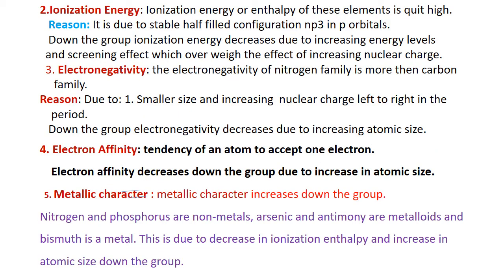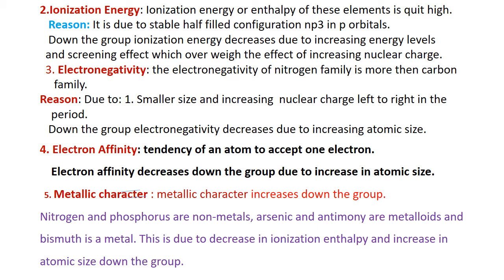Ionization energy. It is the amount of energy required to release one electron from the outermost orbit of the gaseous atom, and the ionization energy of these elements is quite high. It is due to their stable configuration, that is half-filled np3 in p orbitals, and down the group it decreases. Electronegativity of the nitrogen family is more than the carbon family, again due to small size and increasing nuclear charge left to right.